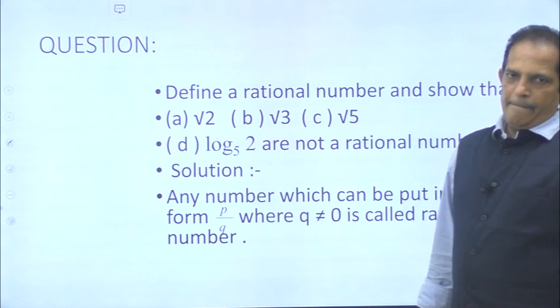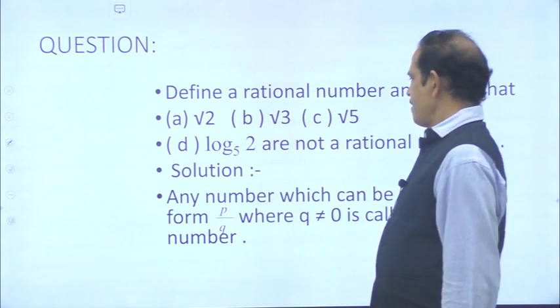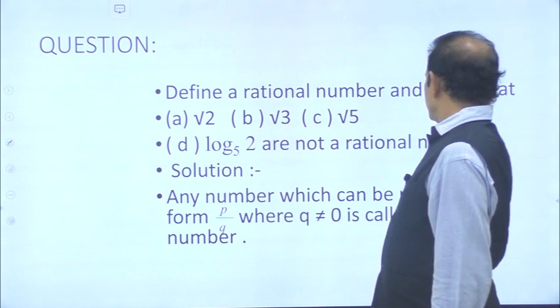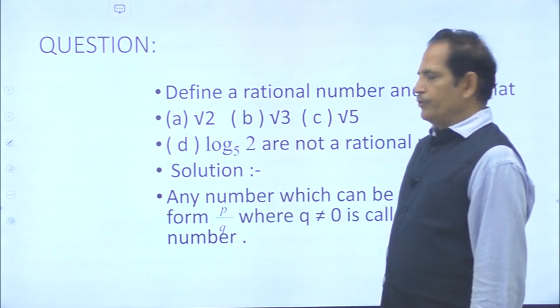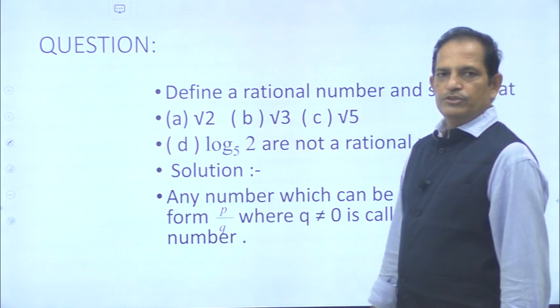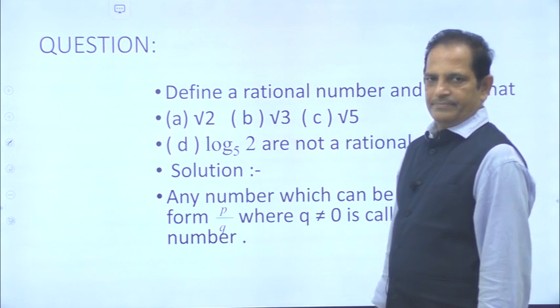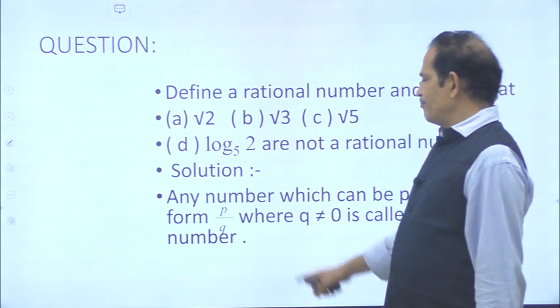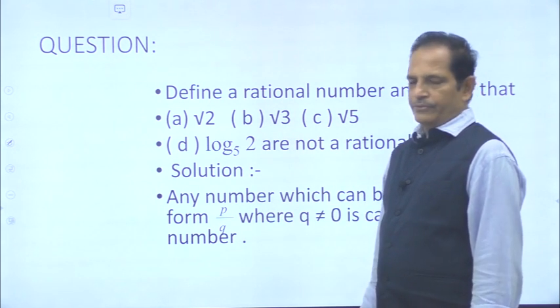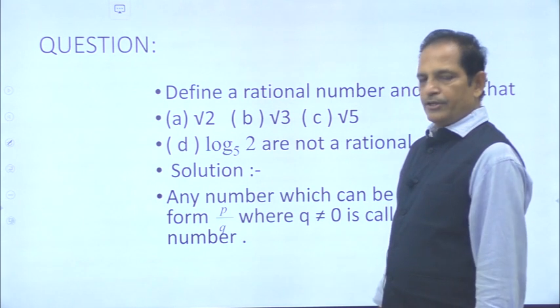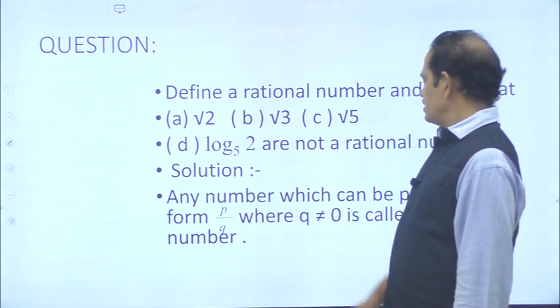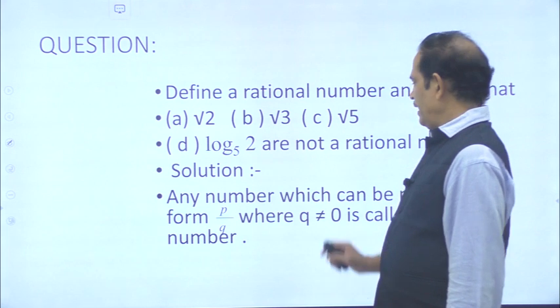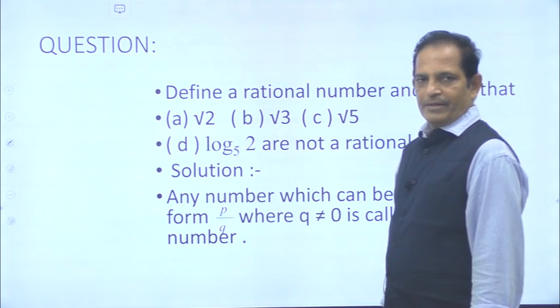Solution. Any number which can be put in the form p by q, where q is not equal to 0, is a rational number. So, if you express any number in the form p by q where p and q are integers, but q is not equal to 0, that number is called a rational number.